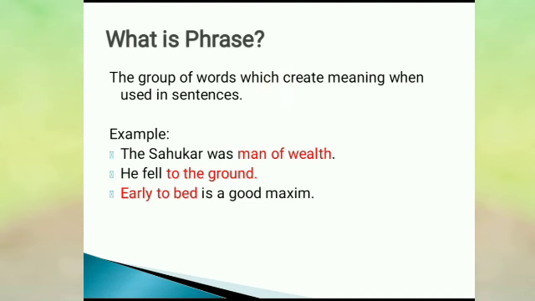Now let us have some examples. The Sahukar was man of wealth. Here man of wealth is a phrase, and man of wealth creates meaning when used in a sentence, and that complete sentence is: the Sahukar was man of wealth.